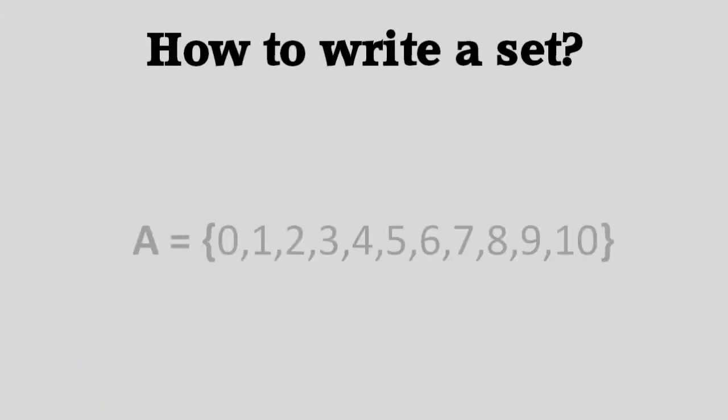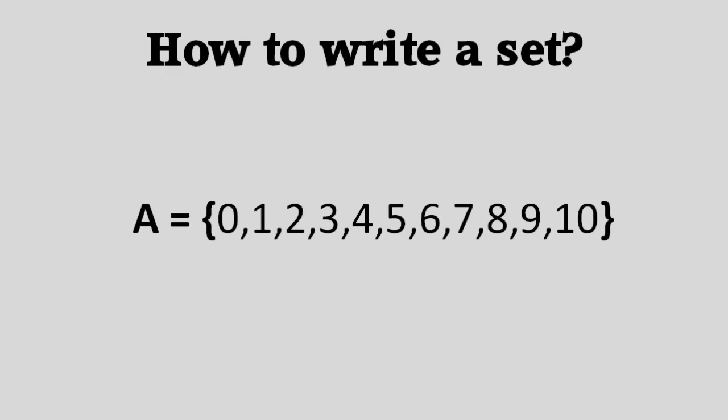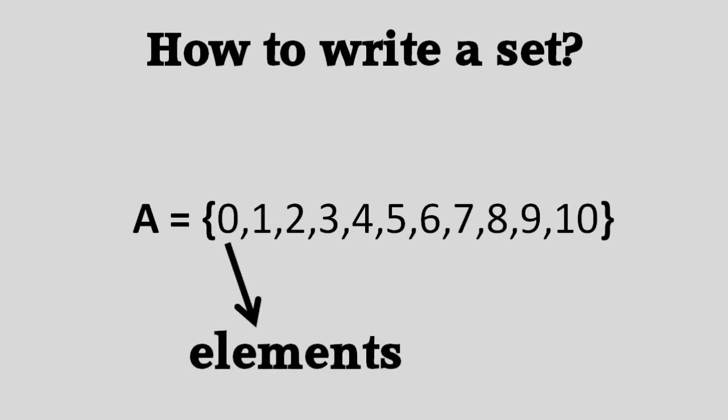So this is how we write a set. We denote a set by a capital letter. For example, say A represents a set of numbers from 0 to 10. Elements of a set stay inside braces and are separated by commas. Each element is unique. Nothing is repeated.